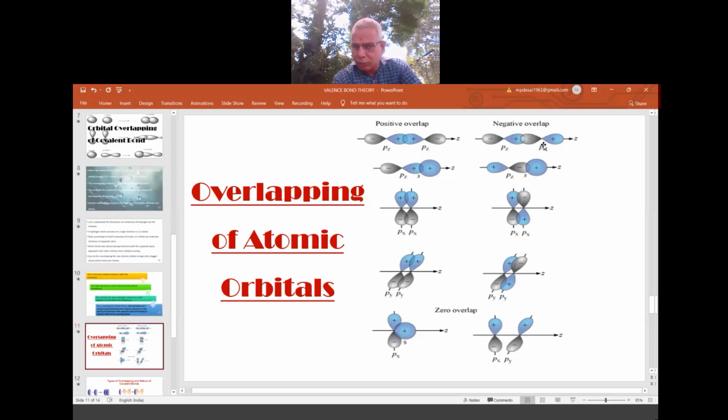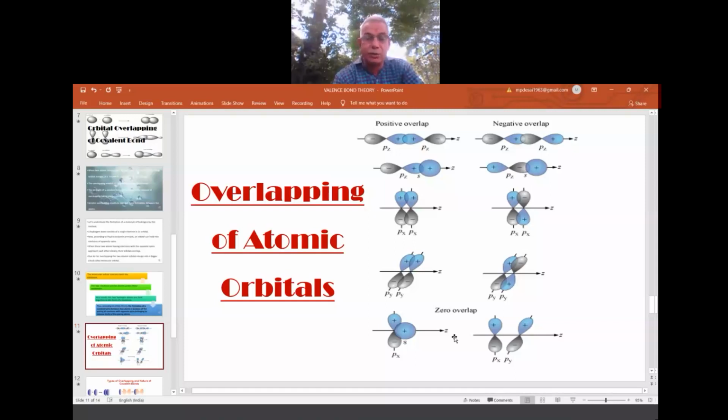At least to some extent overlapping we may think here. But here overlapping is not possible. Therefore, this is the first priority, next priority not possible, third priority is impossible. If it approaches here, neither the orientation is correct, nor the approach is correct, nor the overlapping is correct. Nor is the direction or axis correct. Everything is wrong. So it is called zero overlap. Zero overlap of the pp orbitals. Zero overlap of the s and p orbital. So here this is not taken at all.